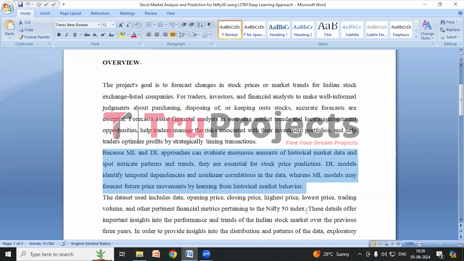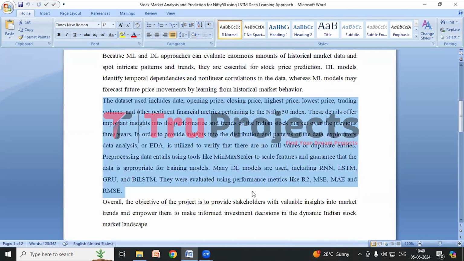And the workflow involves importing the dataset, which includes date, opening price, closing price, highest price, lowest price, trading volume, and other financial metrics of the Nifty 50 index covering the last 3 years. Exploratory data analysis, EDA, ensures data quality by checking for null values and duplicates.